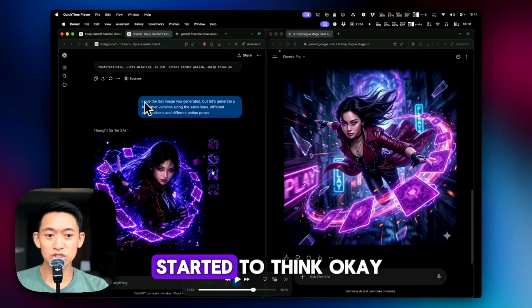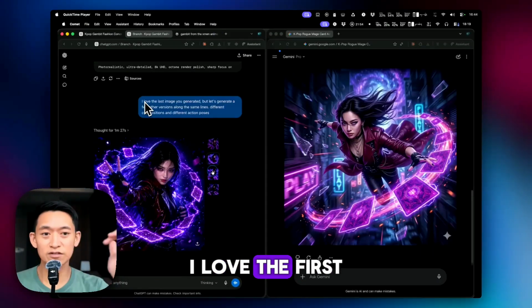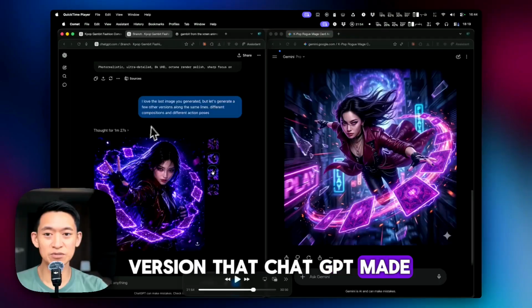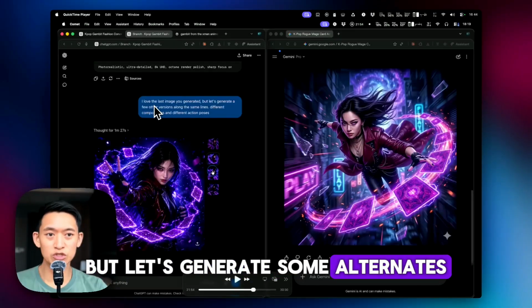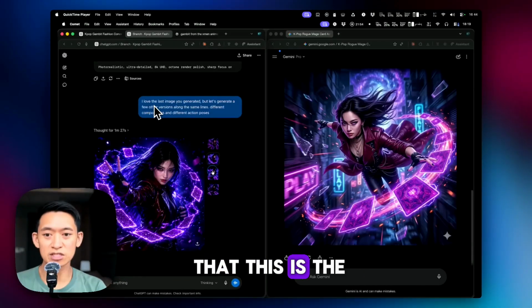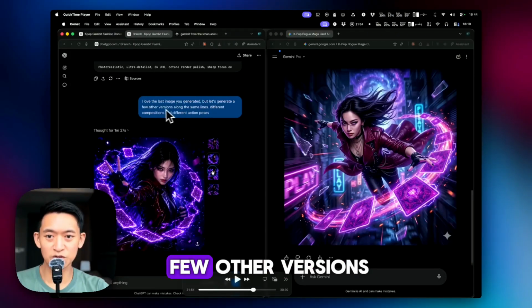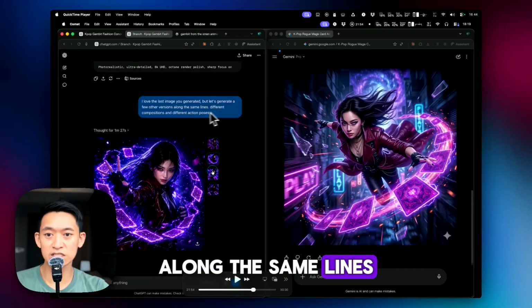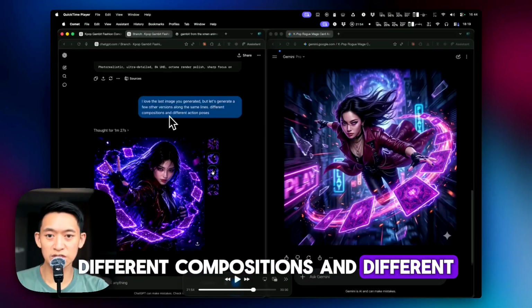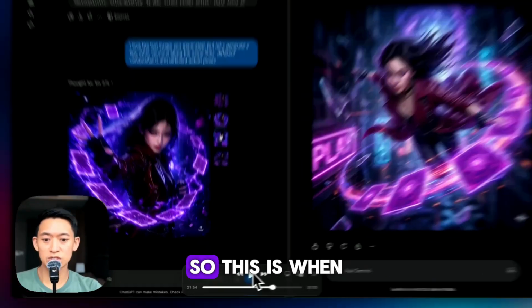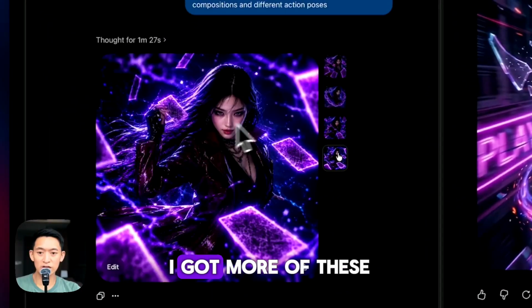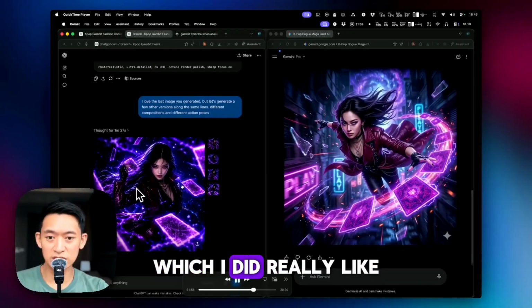And then I started to think, okay, I love the first version that ChatGPT made, but let's generate some alternates just to make sure that this is the best composition. So I said, I love the last image you generated, but let's generate a few other versions along the same lines, different compositions and different action poses. So this is when I got more of these, which I did really like.